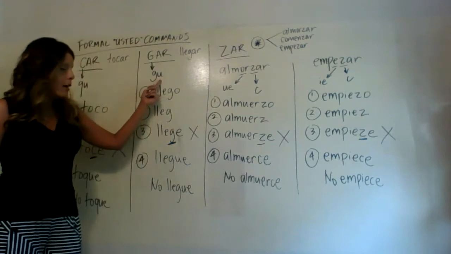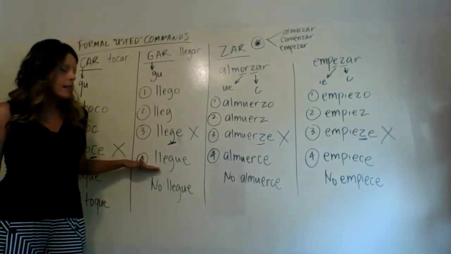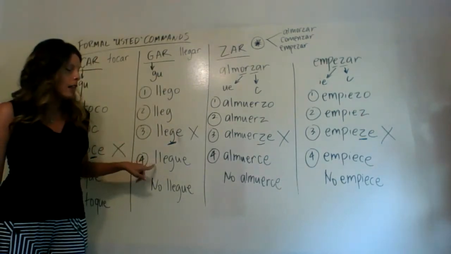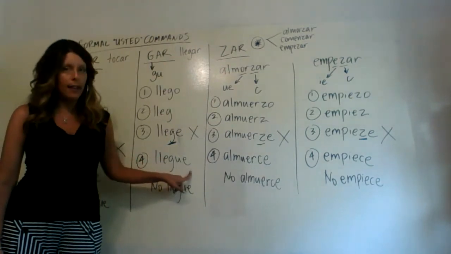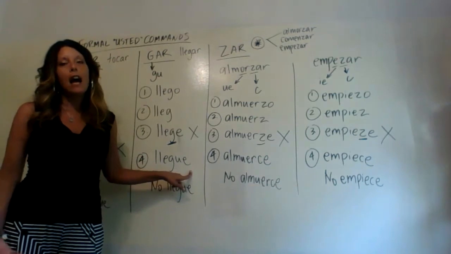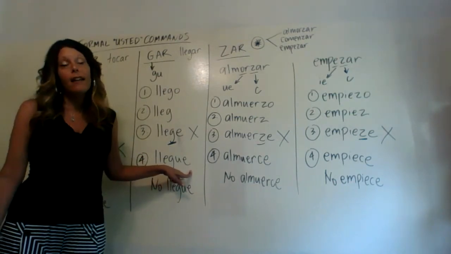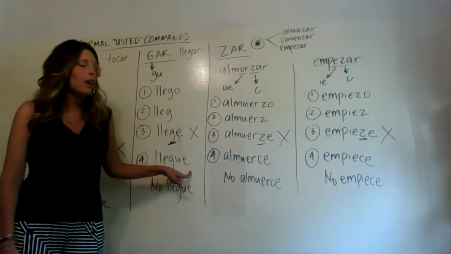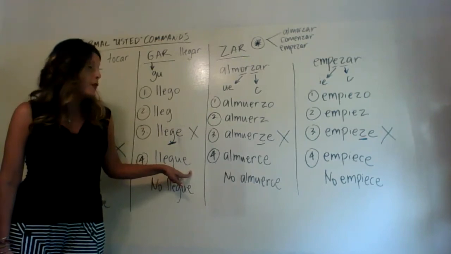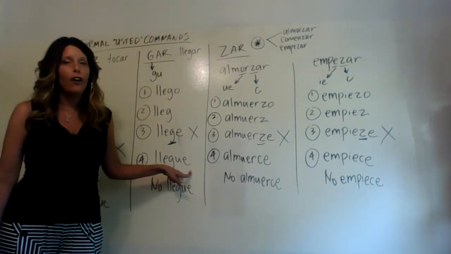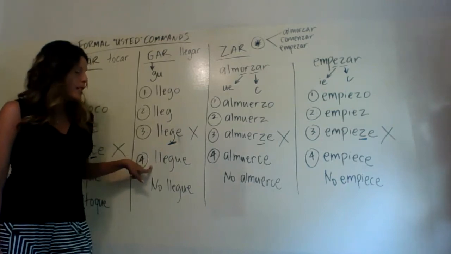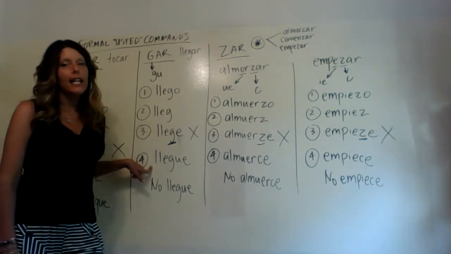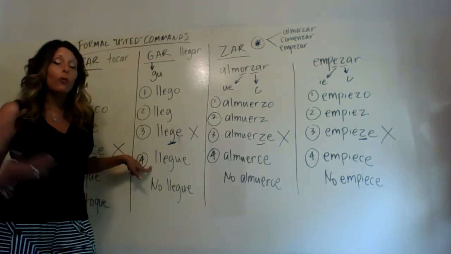So once we take care of that, and now our step four, L-L-E-G-U, and then that opposite ending, the E. Now we have our formal usted command, and the affirmative one, for the verb llegar, which is a GAR verb, and it's pronounced llegue, llegue. So it's spelled once again, L-L-E-G-U-E. That will be the affirmative.